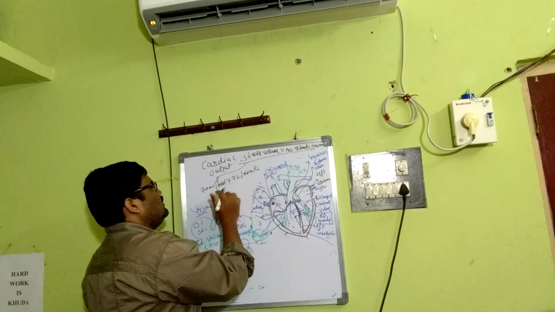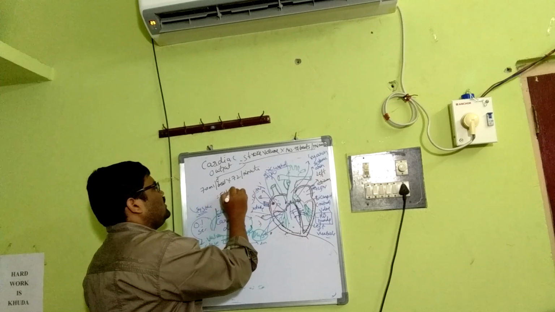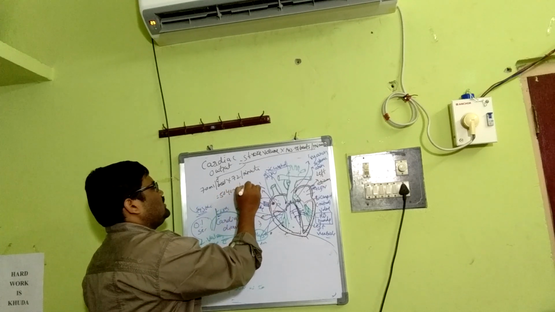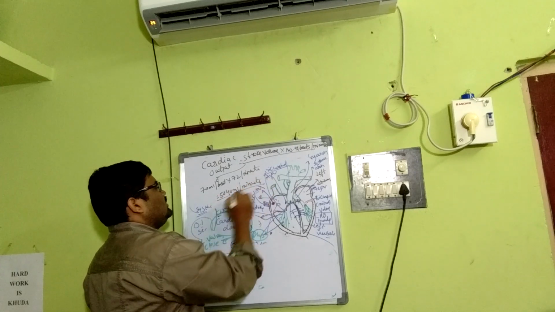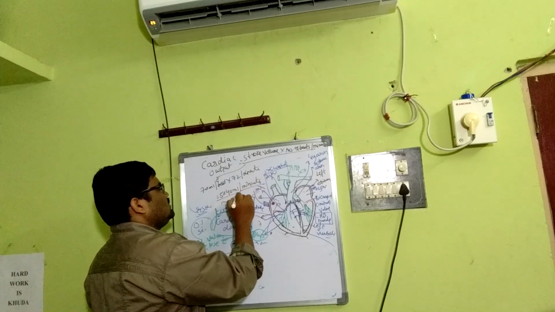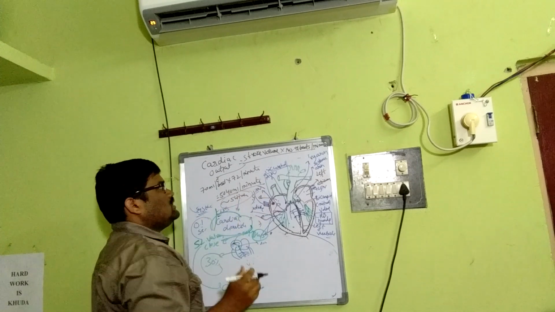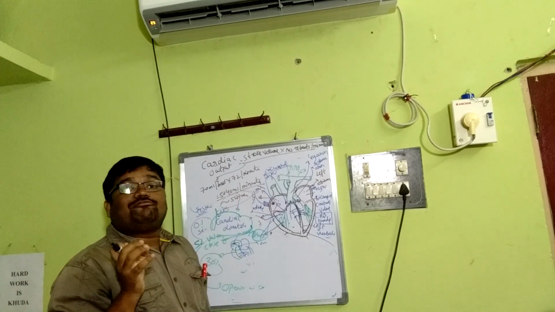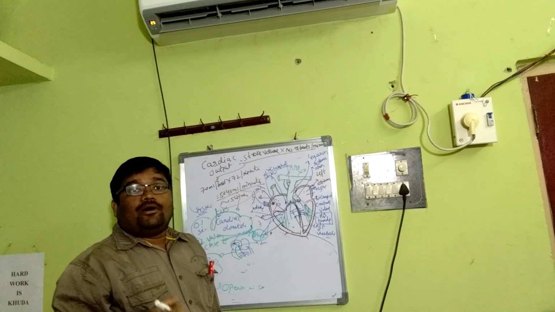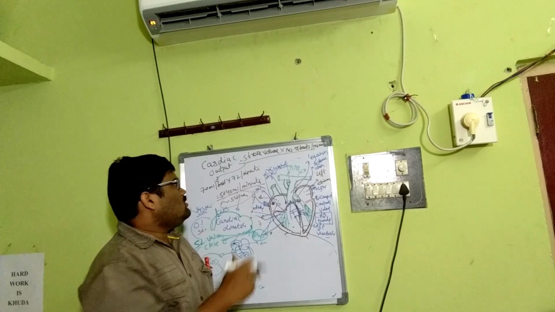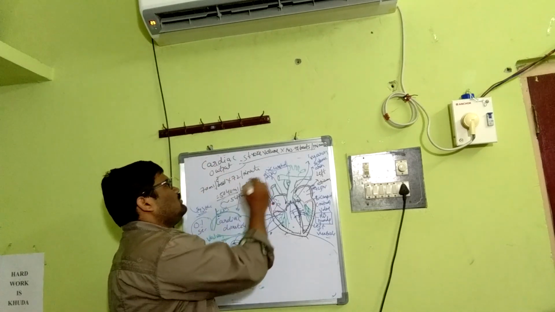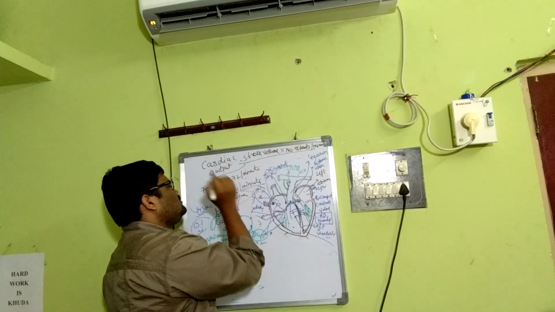That means 5040 ml per minute. That means nearly 5 liters of blood pumped out by the heart, what we call cardiac output. Because stroke volume is per beat, and with the number of beats per minute, that leads to 5040.